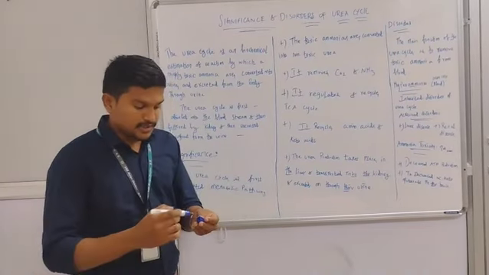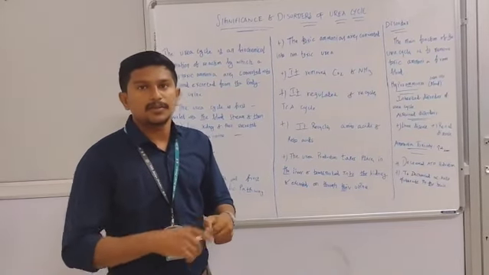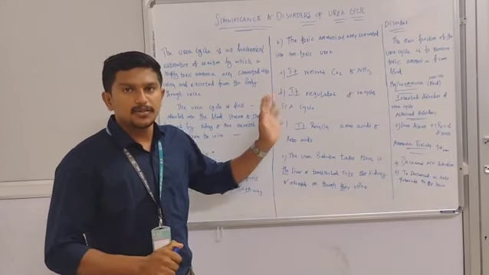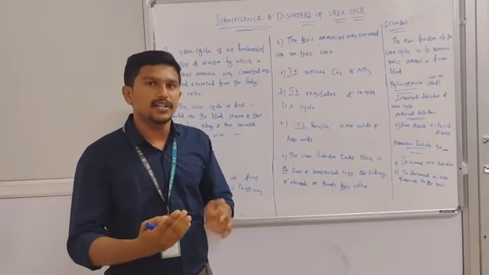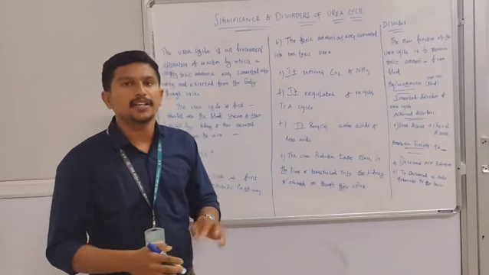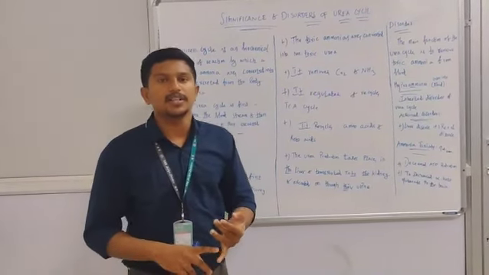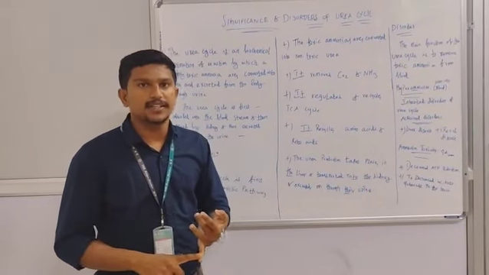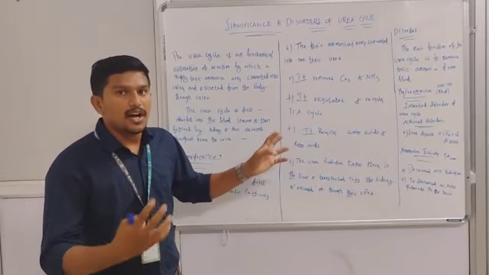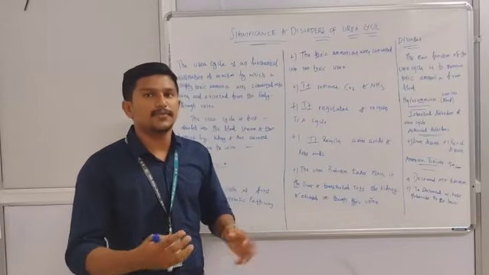The urea cycle is also known by other names, like the Krebs-Henseleit cycle, or otherwise known as the ornithine cycle. This is the other name for the urea cycle.